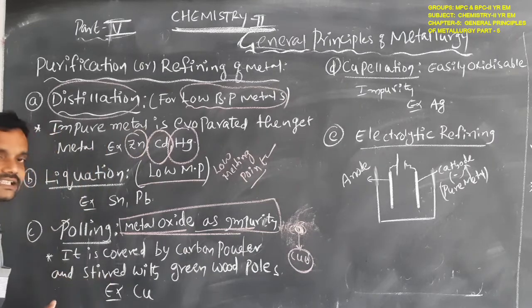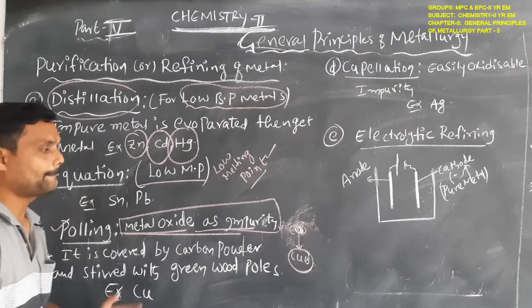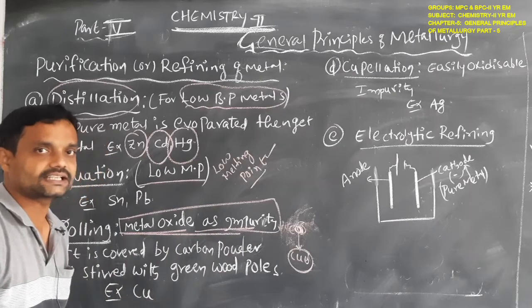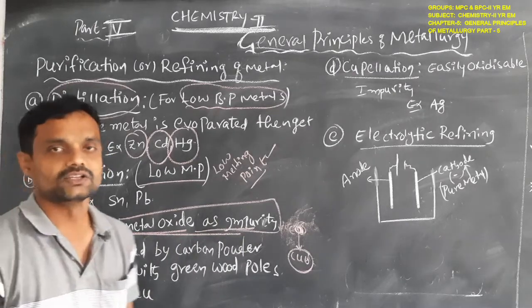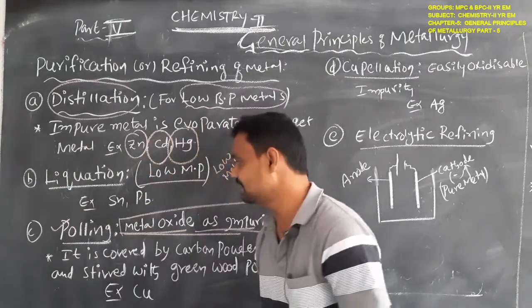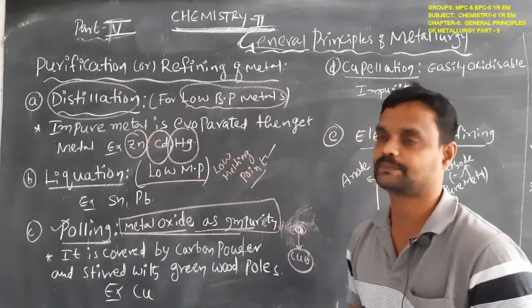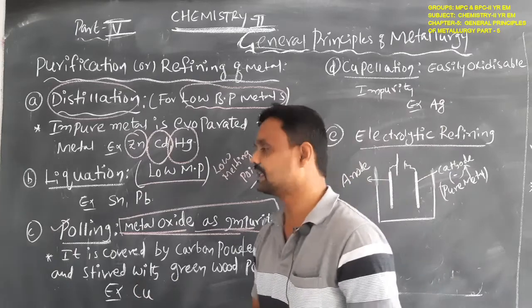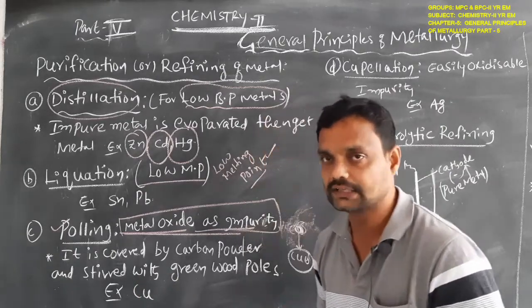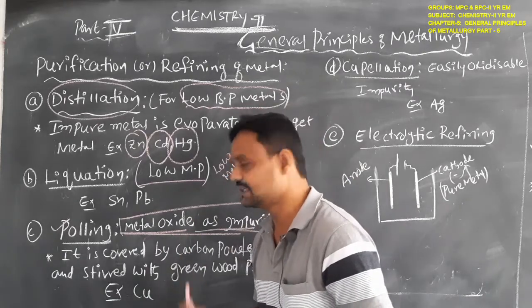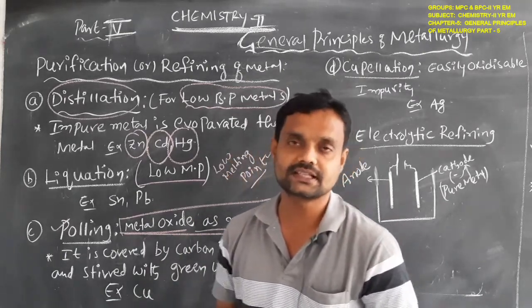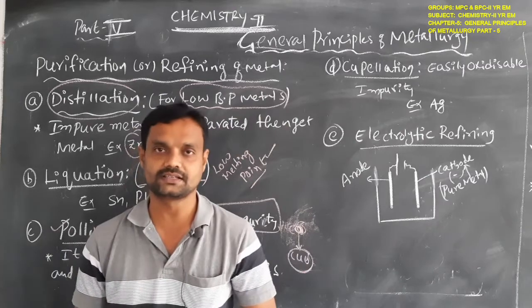When stirred with the green wood poles, the metal oxide impurity is removed, and then we get the pure metal. For example, copper metal is purified by using this poling process.